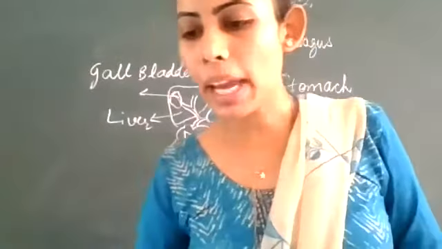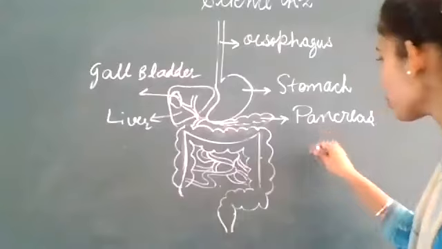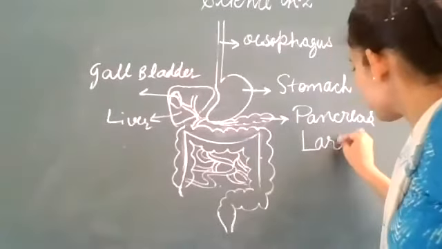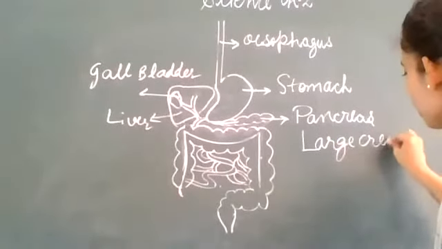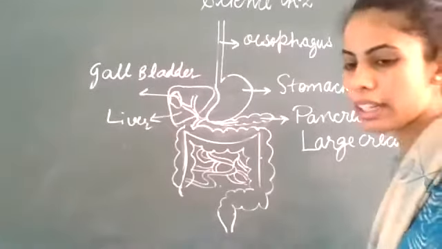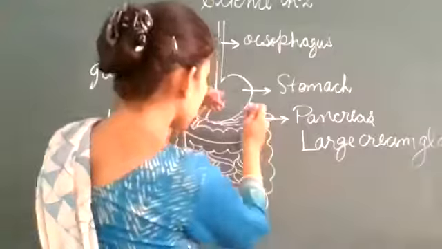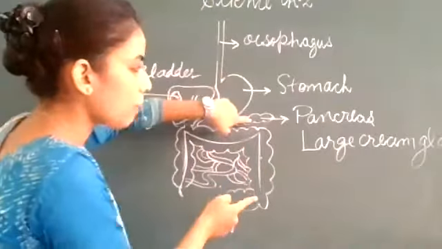Next is pancreas. So pancreas is a large cream gland. It is cream in color. Clear? And it is situated just below the stomach. See, it is stomach, it is pancreas.